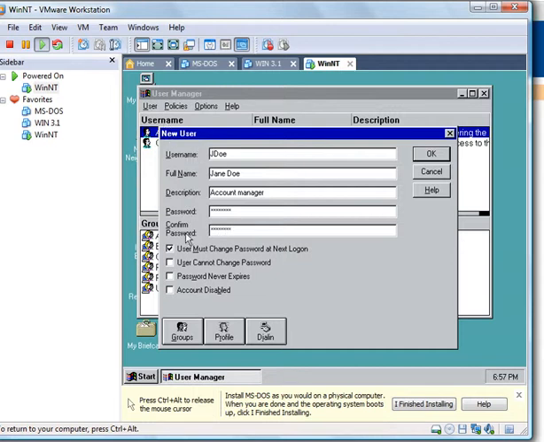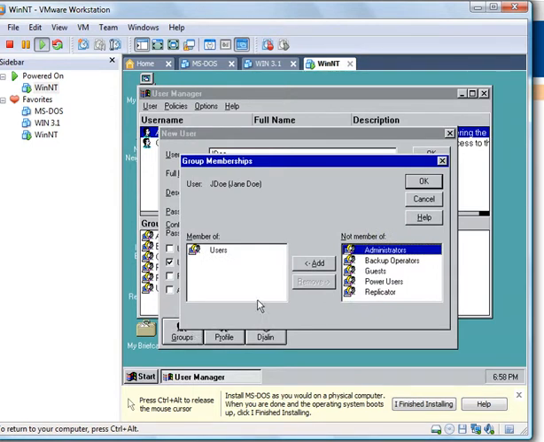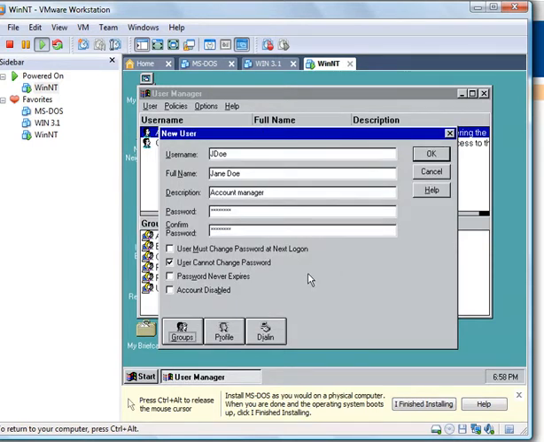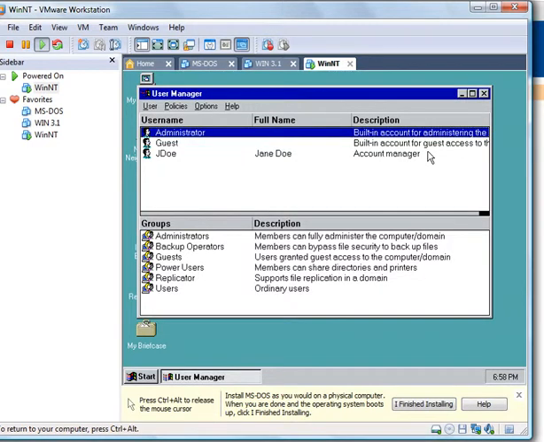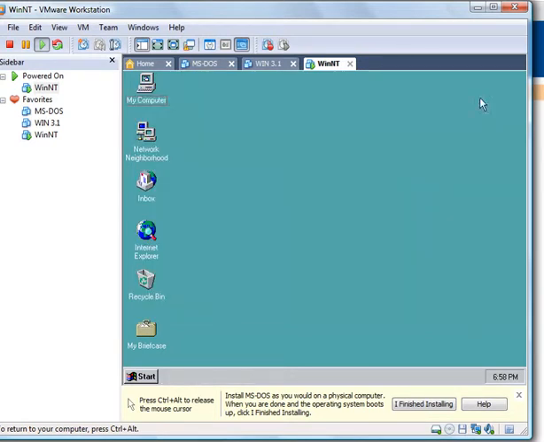And then changing it every time they log on is past redundant, I would believe. But you can make it so they can't change their own password, so that only you, the administrator, can change their password. And then you can tell them what group they're going into. We're going to put her in the backup group. She's a backup operator, so we hit OK. So now whatever a backup operator is allowed to do, Jane Doe is allowed to do. You hit OK, and there she is in the list of user managers. And that is a brief overview of the installation and usages of Windows NT.